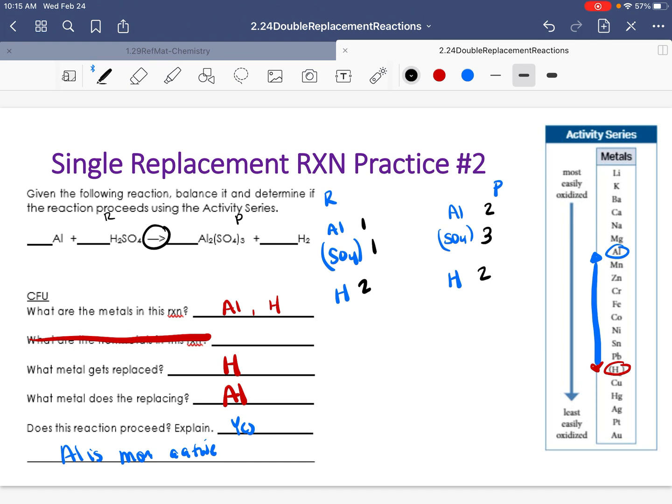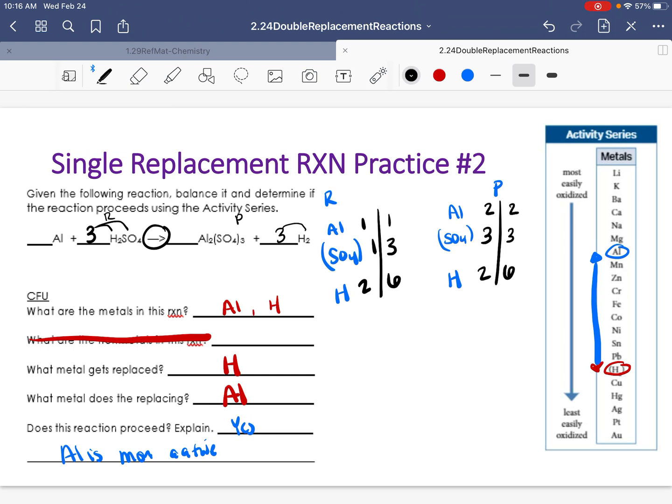Next one that I will balance is my sulfate. I have 3 on my product side, but I need 3 on my reactant side. So I'm going to put that coefficient there. So this tells me I have 3 times 2. Now I have 6 hydrogen. I have 3 sulfate, and I have 1 aluminum. So again, I have to go back and now I have to fix that hydrogen because now I have 6 hydrogen on my reactant side. So I need 6 hydrogen on my product side. I'm going to put a coefficient of 3 because 3 times 2 will give me that 6 that I need. So I have 6 hydrogen, 3 sulfate, and 2 aluminum. I'm almost done. Sulfate is balanced, hydrogen is balanced.